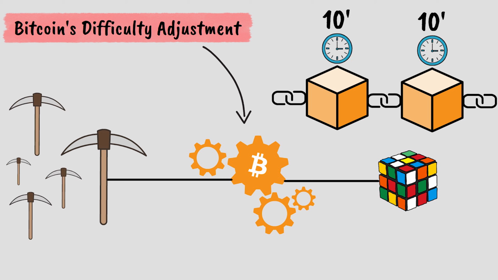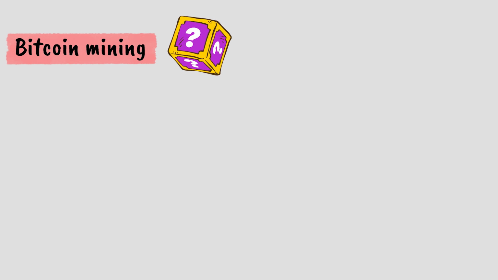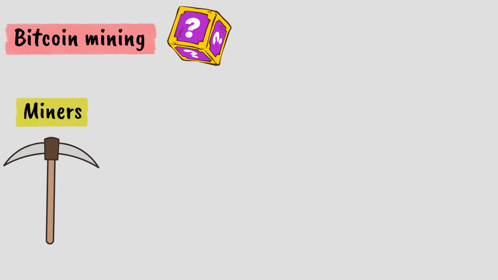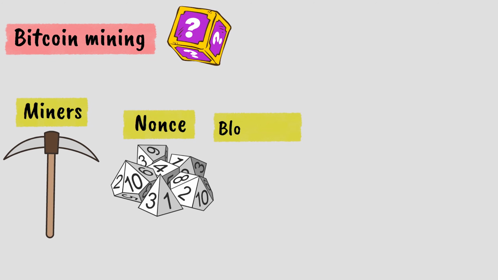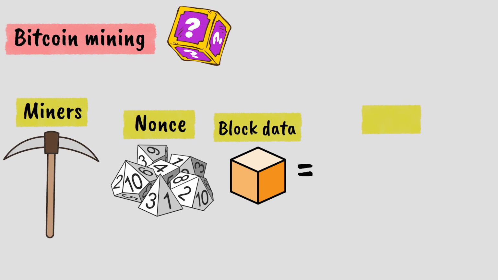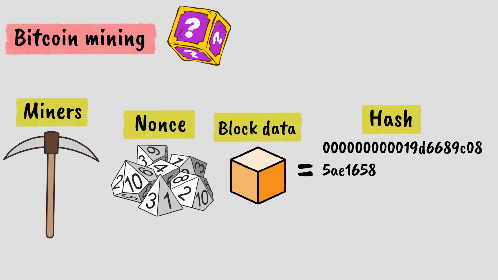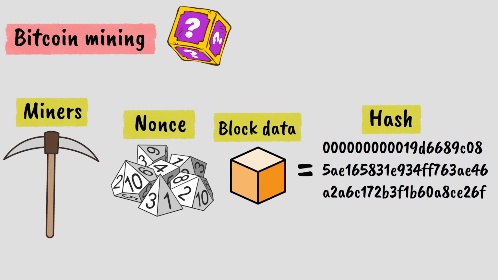Think of it like this: Bitcoin mining is basically a massive guessing game. Miners are trying to find a number called a nonce that, when combined with the block data, produces a hash that starts with a certain number of zeros. The more zeros required, the harder the puzzle becomes.